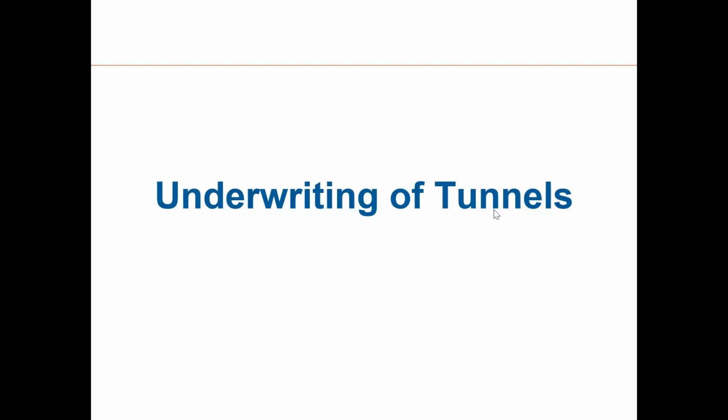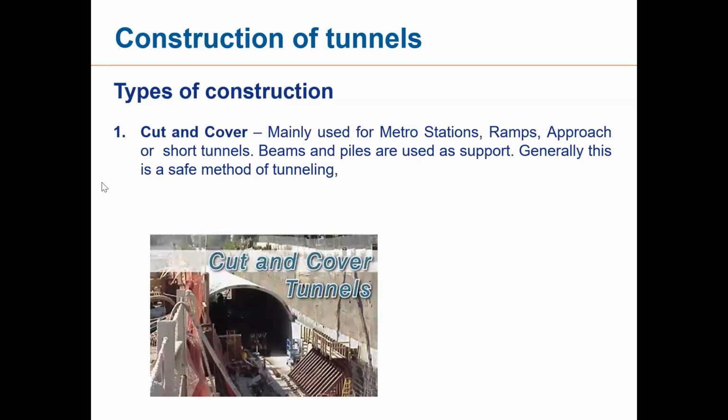Now let us come to underwriting of tunnels. Now, different types of construction. Let us first understand how many types of tunnel constructions there are. Number 1 is your cut and cover method. It is the simplest method. This is mainly used for metro stations, ramps, approach roads and short tunnels. Beams and piles are used for support. Generally this is a safe method of tunneling where the depth is not much.